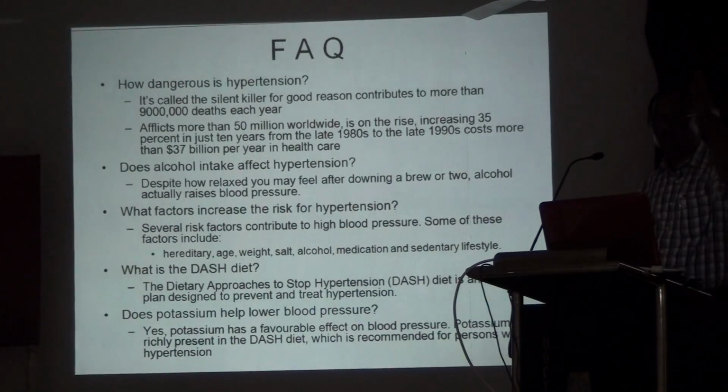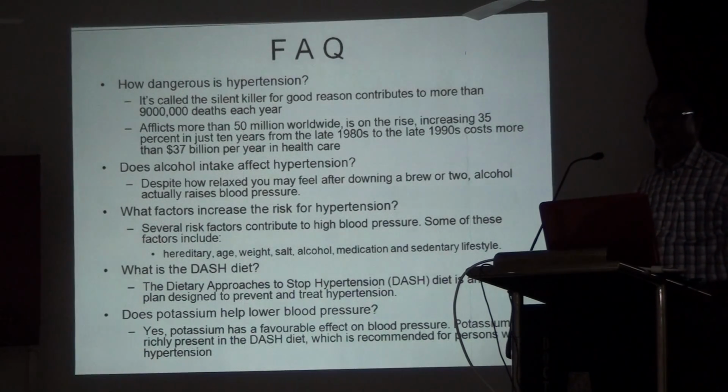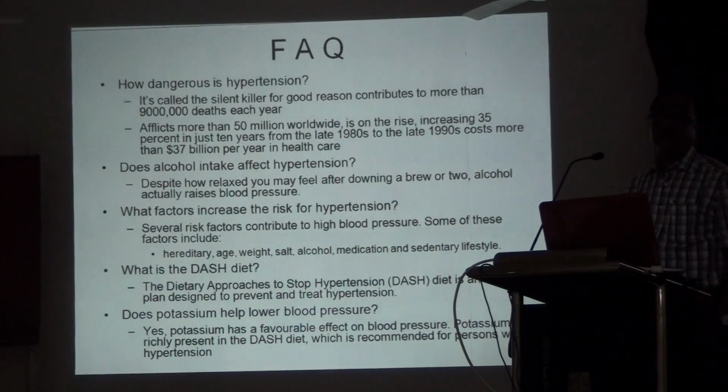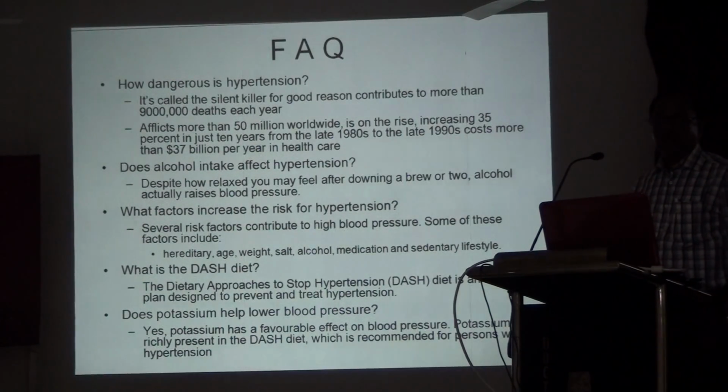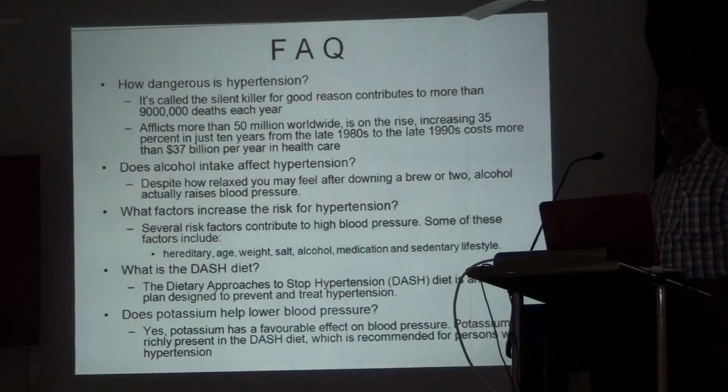So what are the frequent aspects? What is hypertension? How dangerous is hypertension? It is called the silent killer for good reason. It contributes to more than 9 lakh deaths globally. It affects more than 50 million worldwide and is on the rise, increasing 35% in just 10 years from the late 1980s to the late 1990s. It costs more than $37 billion per year in Asia.